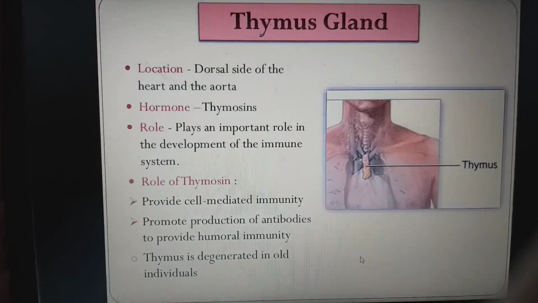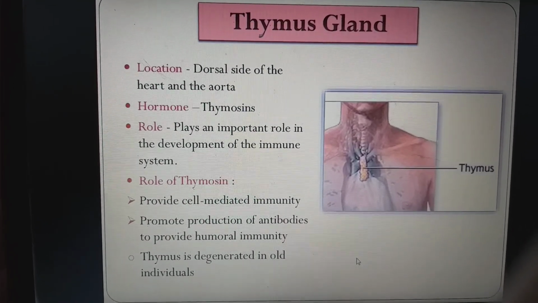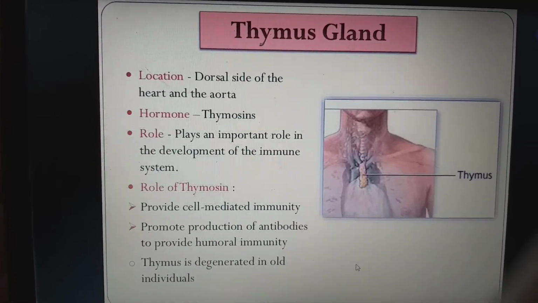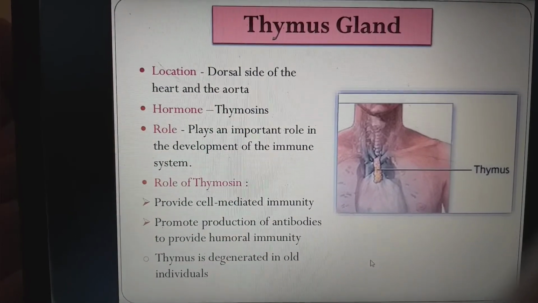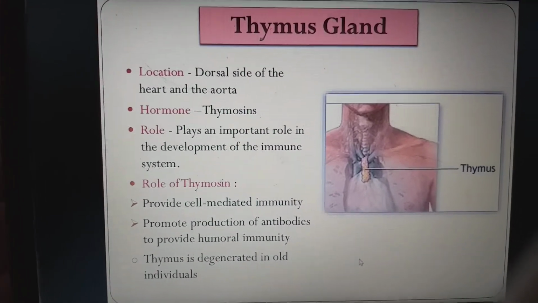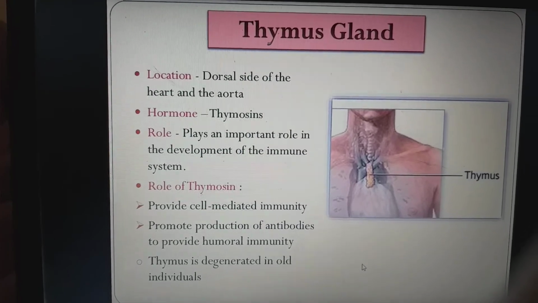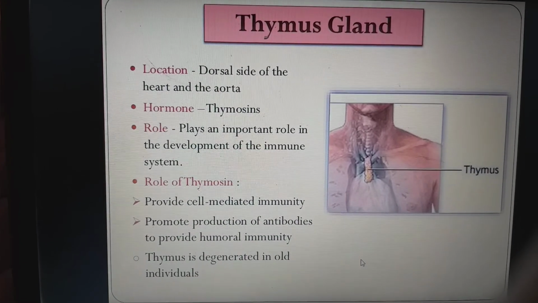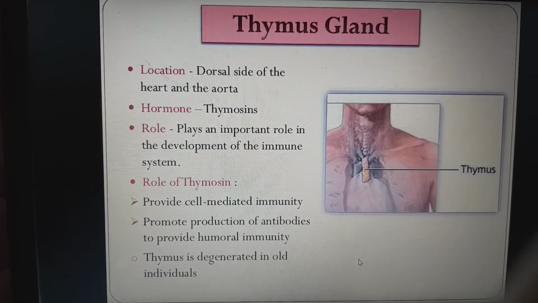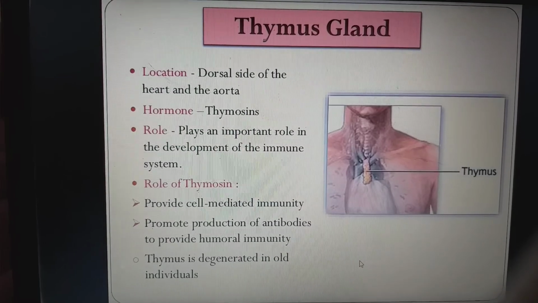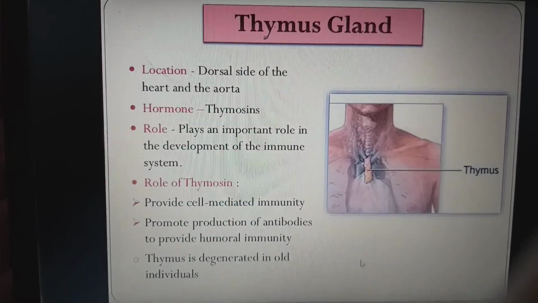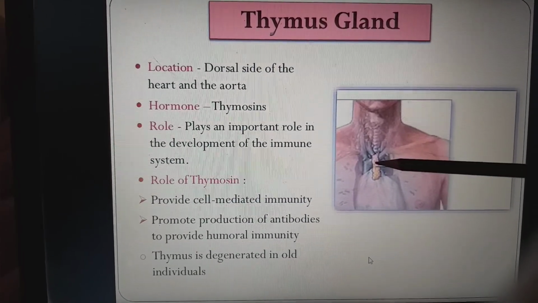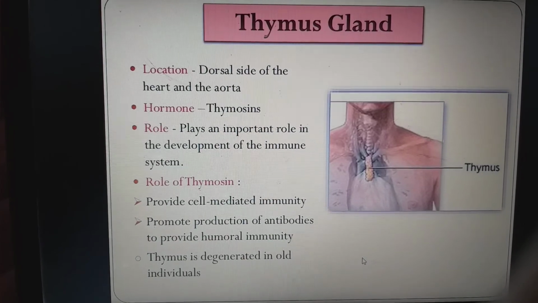And the thymus gland. Coming to the location, the dorsal side of the heart and aorta. Dorsal means the back side of the heart and the aorta. The hormone thymosin plays an important role in the development of the immune system, nothing but T lymphocytes, thymus-activated lymphocytes. Role of thymosin: provides cell-mediated immunity, promotes the production of antibodies to provide humoral immunity, that is fluid immunity. The thymus degenerates in old individuals. So this is the thymus gland present in the dorsal aspect of the heart and aorta.